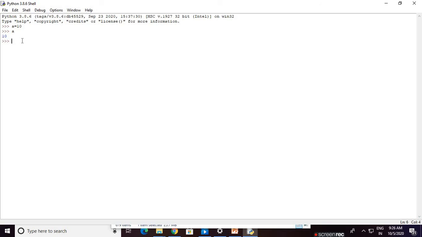Now, for example, we take B as a float value. Float is a data type, but the variable is B. So B equals 7.5. We press enter and nothing is printed. Then press B and enter again, and 7.5 is printed. We will not bother about the data type. The Python interpreter automatically assigns the data type at runtime. That is the advantage of Python. Thank you.